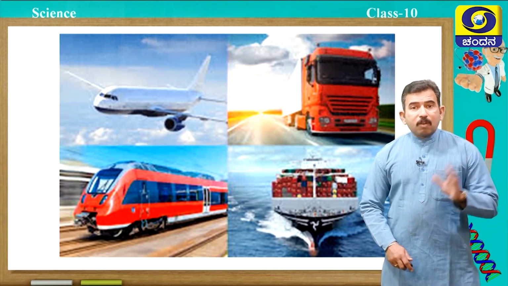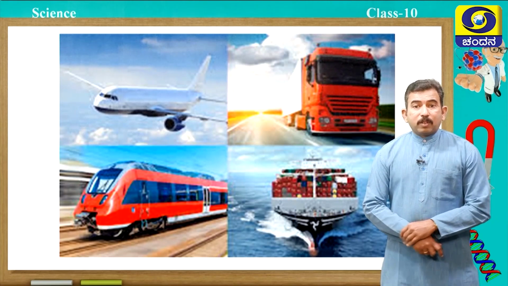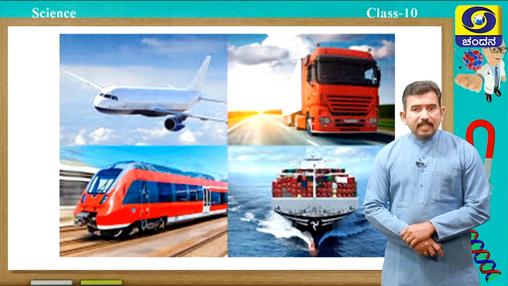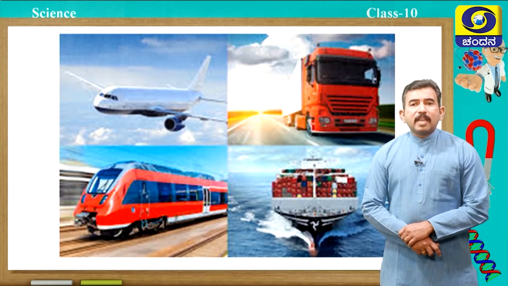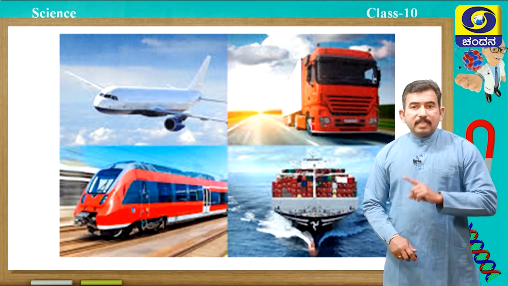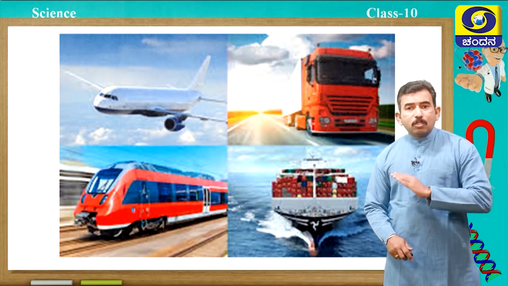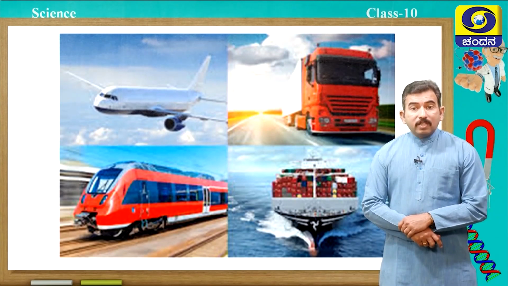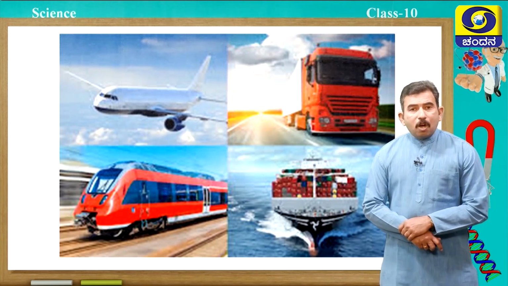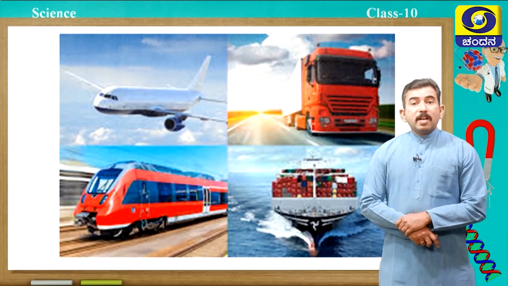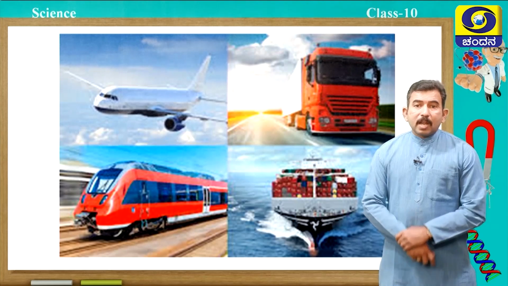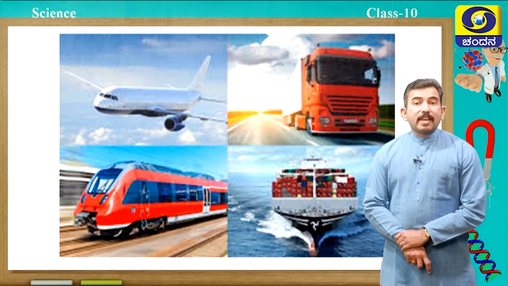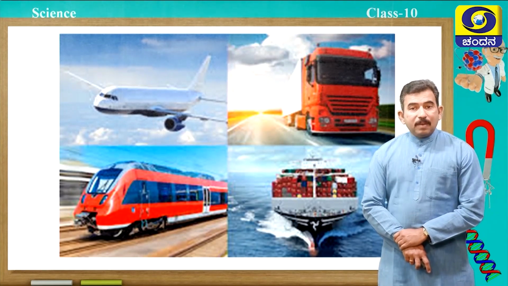For the maintenance of life and for repair, all these cells require essential substances, and these essential substances have to be transported to all these cells. For this, multicellular organisms possess a well-developed transport system. And transportation is also an essential life process in living organisms.